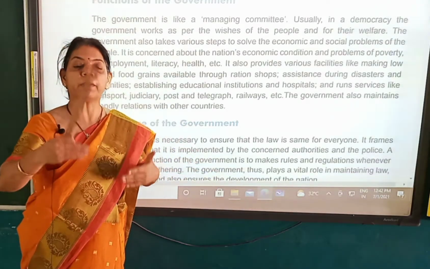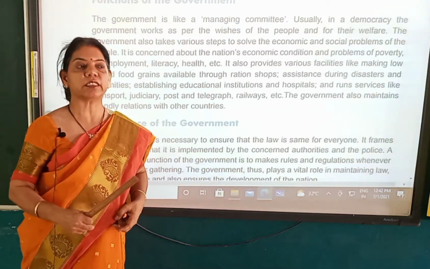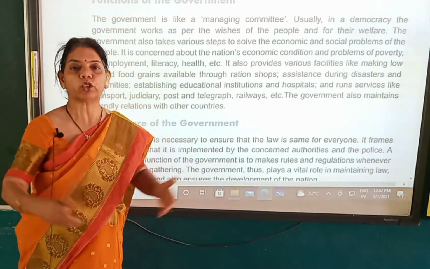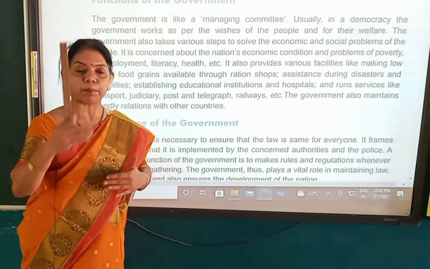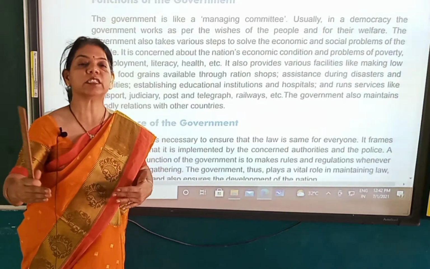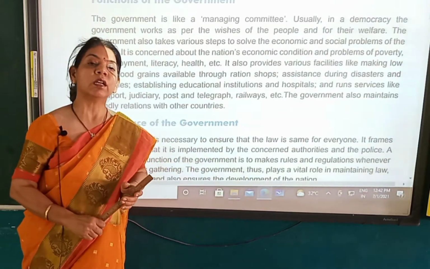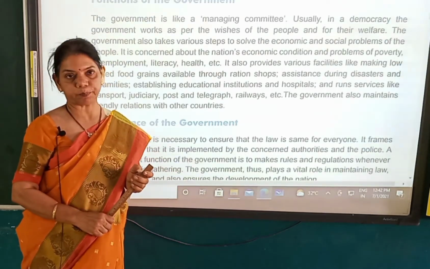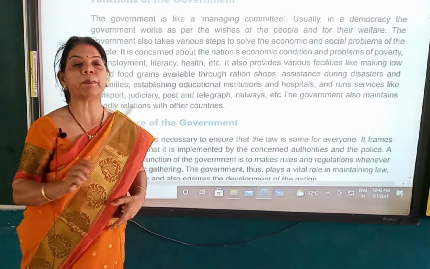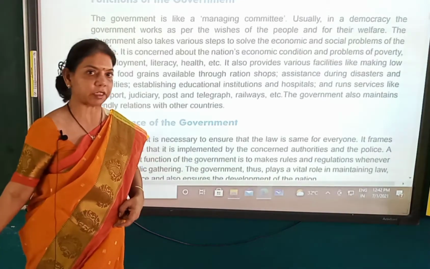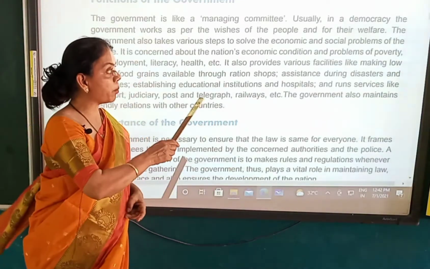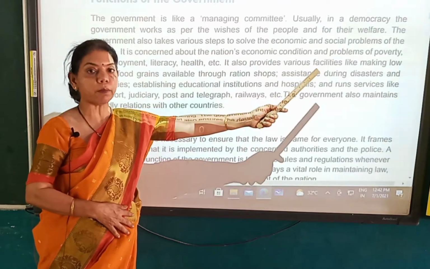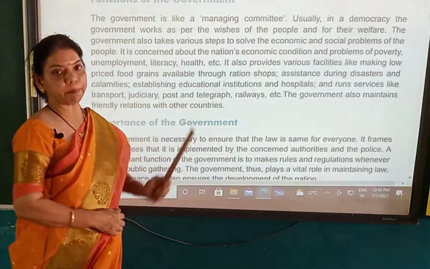It is implementing many projects so that it can provide financial assistance to small businessmen and big industrialists also, so that the economy may not run in deficit. So it solves the economic and the social problems of the people.